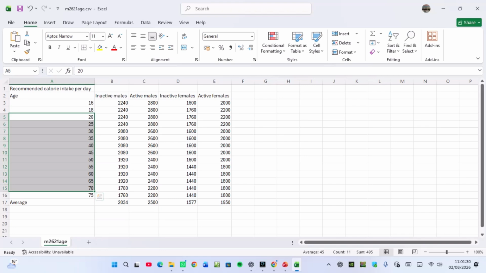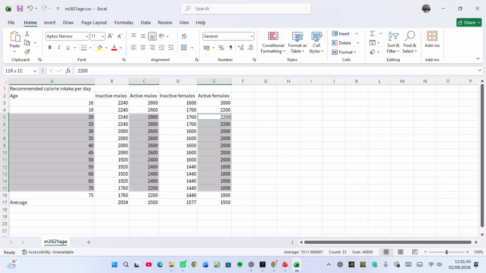Now, for the y-axis, I have to press Control, and then I select active male from 20 all the way to 70. I hope that is correct. And then active female also should be here, up to there. I think I'm correct. So this is going to the x-axis, y-axis, y-axis.